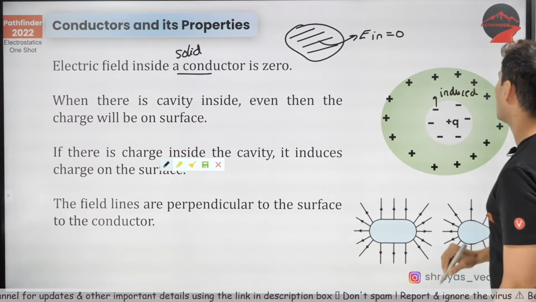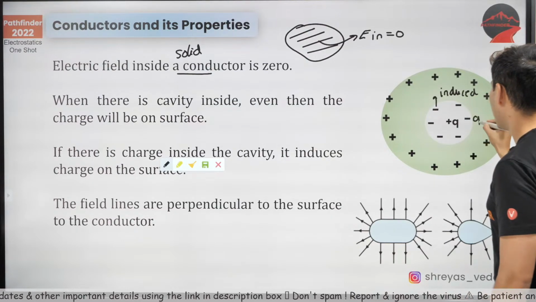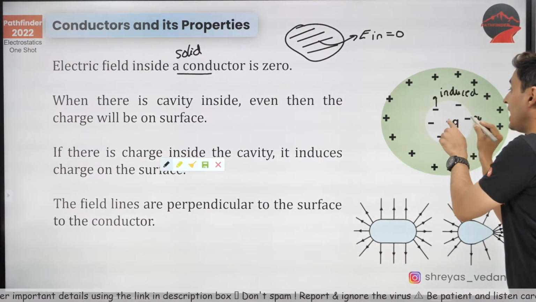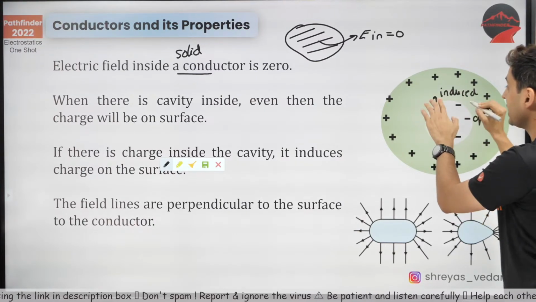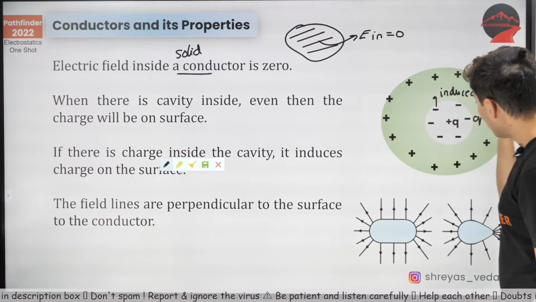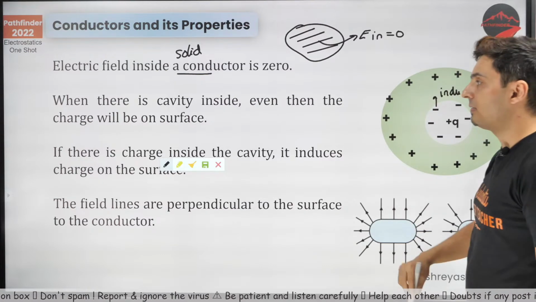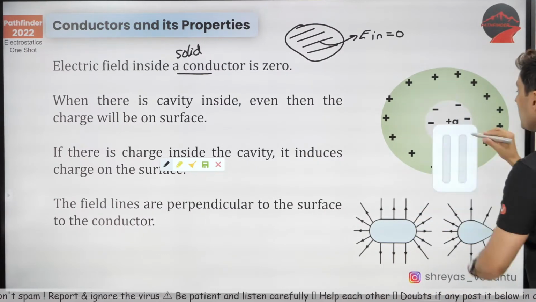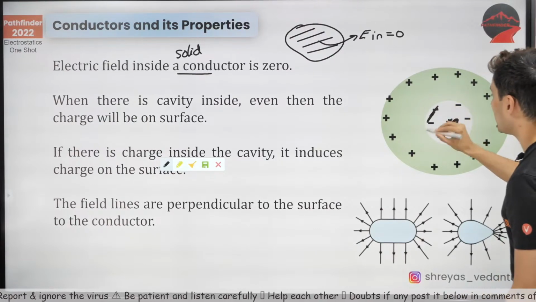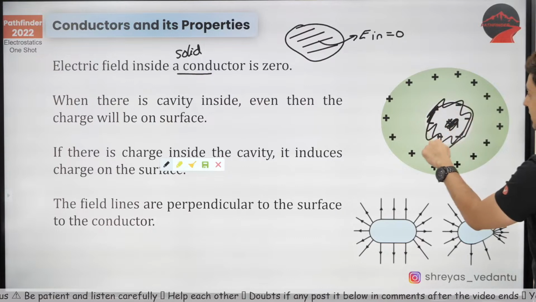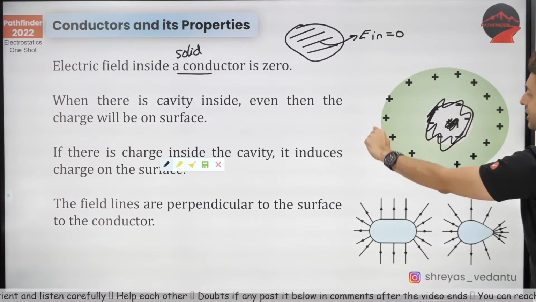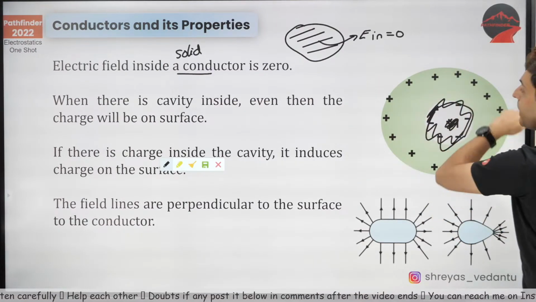In fact, it will be minus q. It will try to balance it out. A negative charge will be created on the inner surface if you place another charge inside the cavity. If this charge was not there, then these induced charges will also not be there. Remember that. Only the charges on the outermost periphery will remain.